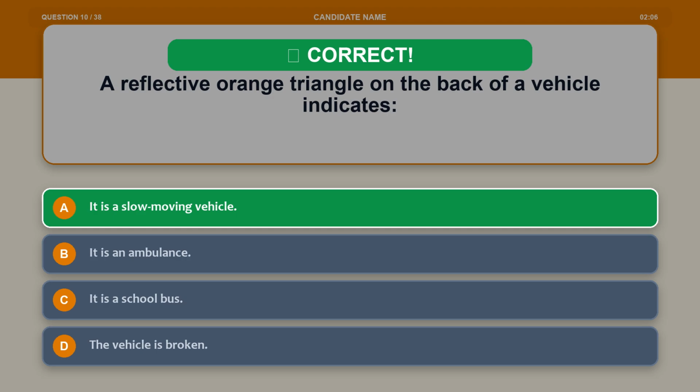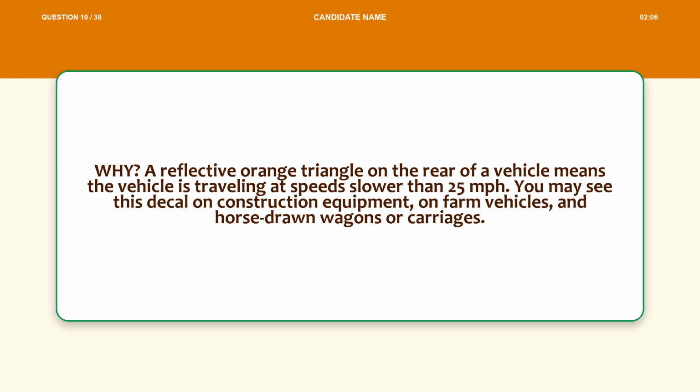The correct answer is option A. It is a slow-moving vehicle. Explanation. A reflective orange triangle on the rear of a vehicle means the vehicle is traveling at speed slower than 25 miles per hour. You may see this decal on construction equipment, on farm vehicles, and horse-drawn wagons or carriages.